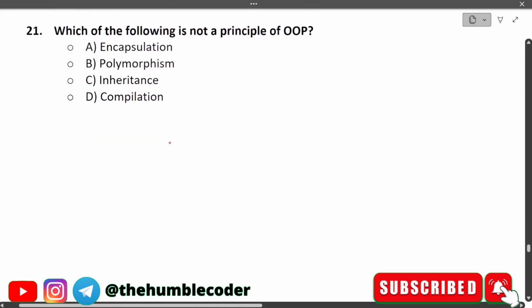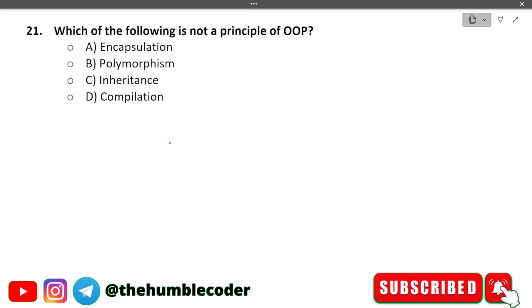Moving on. Which of the following is not a principle of OOP? The options given to us are encapsulation, polymorphism, inheritance, and compilation. Before we move forward, let me tell you that now we are looking at questions related to object oriented programming. Which is not a principle of OOP? You might be aware that OOP has different principles like encapsulation, polymorphism, inheritance, and abstraction, but there is nothing called compilation as a principle of OOP. Compilation is not a principle, it is a different thing in itself. That is why answer D is the correct answer for this question.